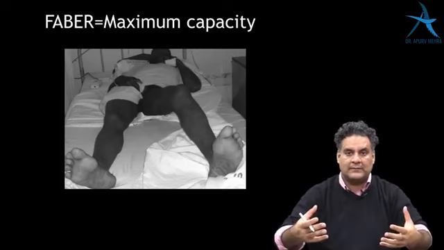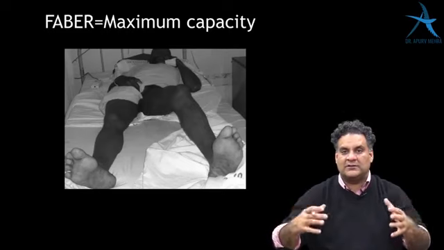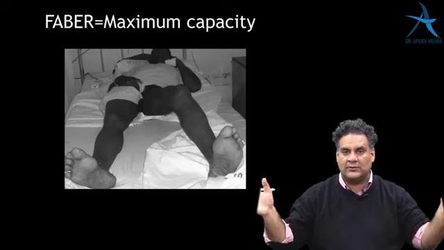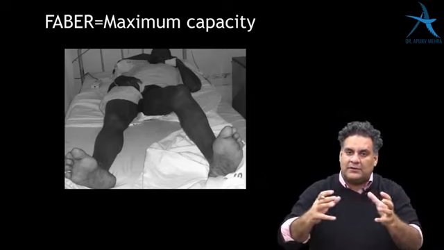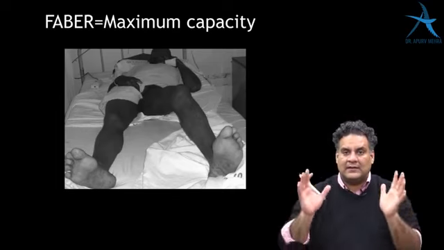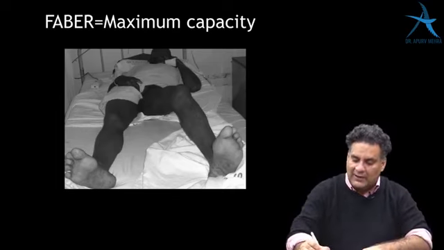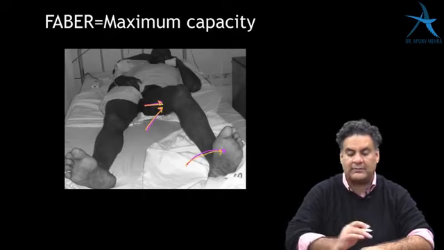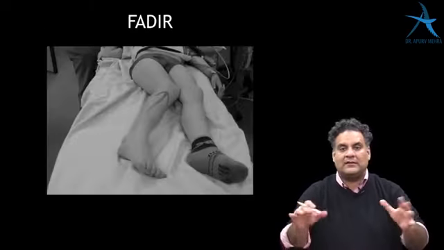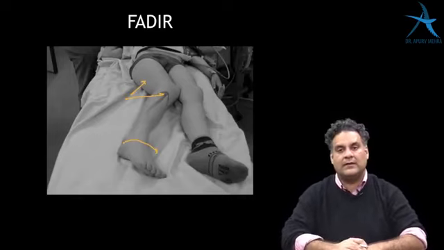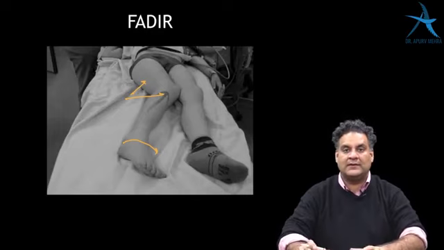If you are a doctor, you must remember these 2 positions of the lower limb called FABER and FADER. FABER is flexion, abduction, external rotation of the lower limb, and it's mainly a position in which the capacity of the hip joint increases. In cases of FABER, there is lengthening of the limb. Opposite of it is FADER, flexion, adduction, internal rotation. In this, usually the limb is shortened.